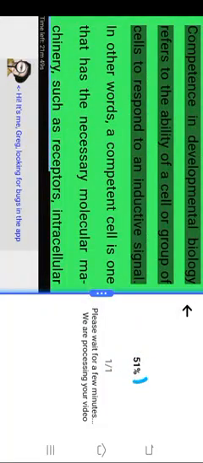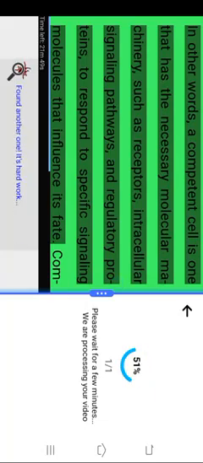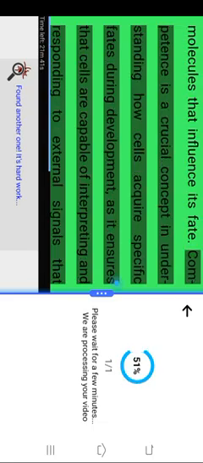signal. In other words, a competent cell is one that has the necessary molecular machinery, such as receptors, intracellular signaling pathways, and regulatory proteins, to respond to specific signaling molecules that influence its fate. Competence is a crucial concept in understanding how cells acquire specific fates during development, as it ensures that cells are capable of interpreting and responding to external signals that guide them toward particular developmental outcomes.